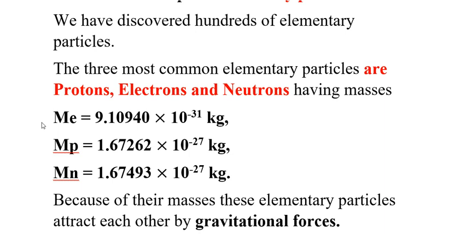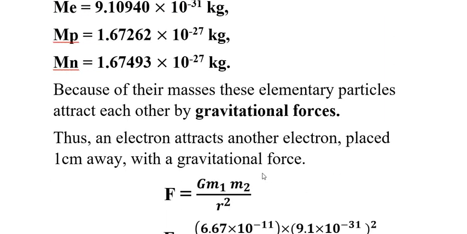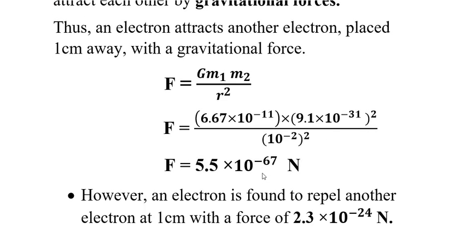So let's consider electron and find out the gravitational force between two electrons. If we take two electrons and place them 1 centimeter away, then by the gravitational force formula, F is equal to G m1 m2 upon r square. As we have taken two electrons, we have taken the mass of electron as 9.1 into 10 to the power minus 31 and squared it. Here G is the gravitational constant and r square is the distance between them. So 1 centimeter will be equal to 10 to the power minus 2, whole square.